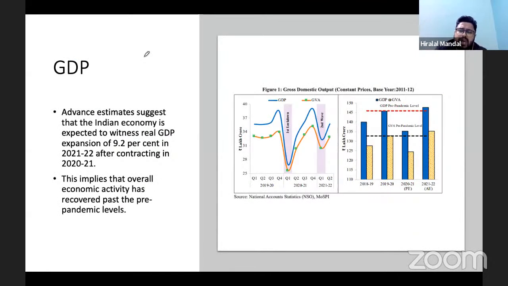Let us start understanding the GDP, and we will understand how the various factors have worked during that point of time.